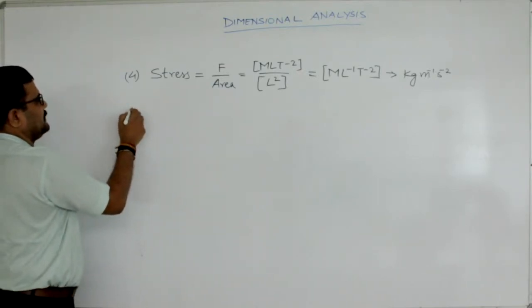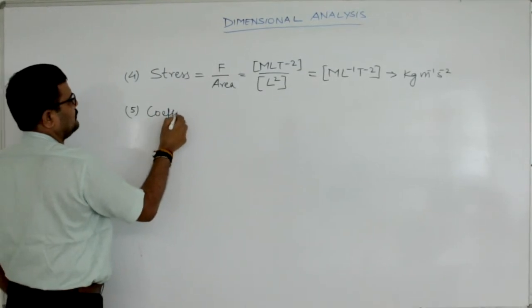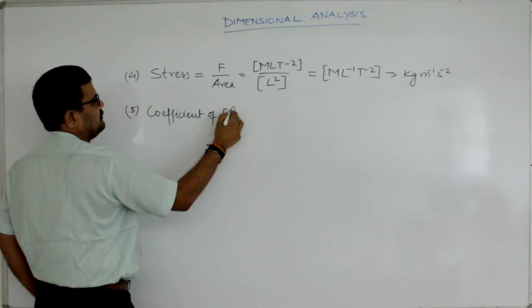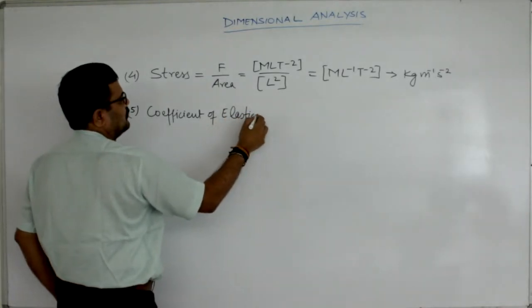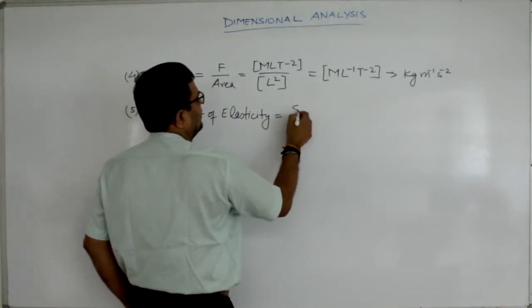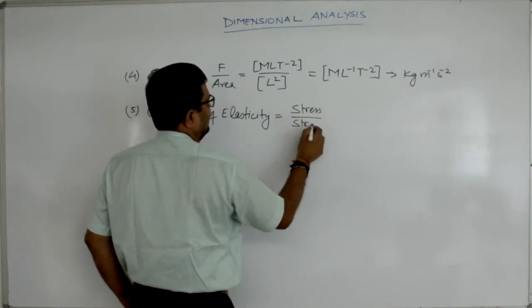Then there is another physical quantity, that is coefficient of elasticity. Coefficient of elasticity is stress divided by strain.